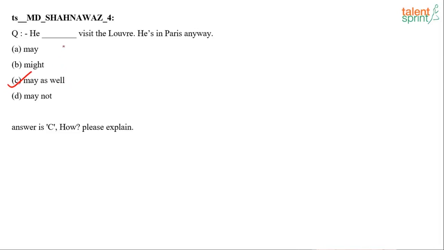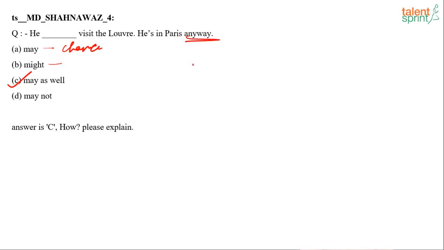Instead of, okay, he might visit Louvre. Might, and may, simply talks about he dash visit the Louvre. Okay, he may visit the Louvre. That means it talks about a chance. Okay, that there are chances that he will visit Louvre. He is in Paris anyways.